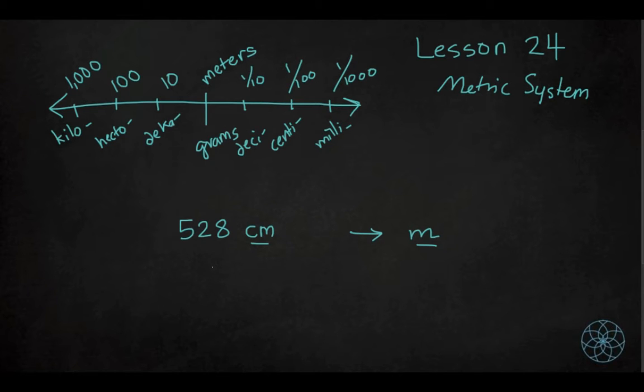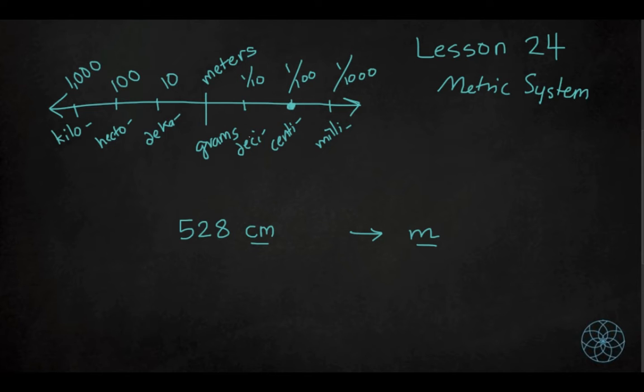So we just learned about how to do this in our last lesson. What we need is a unit multiplier, and we would multiply things, cross out things, reduce fractions, and we would end up with a new number represented in meters. However, the metric system makes this very easy for us. Let me go ahead and go up to this number line. We start off with centimeters, right? So I'm going to make a big dot right here.